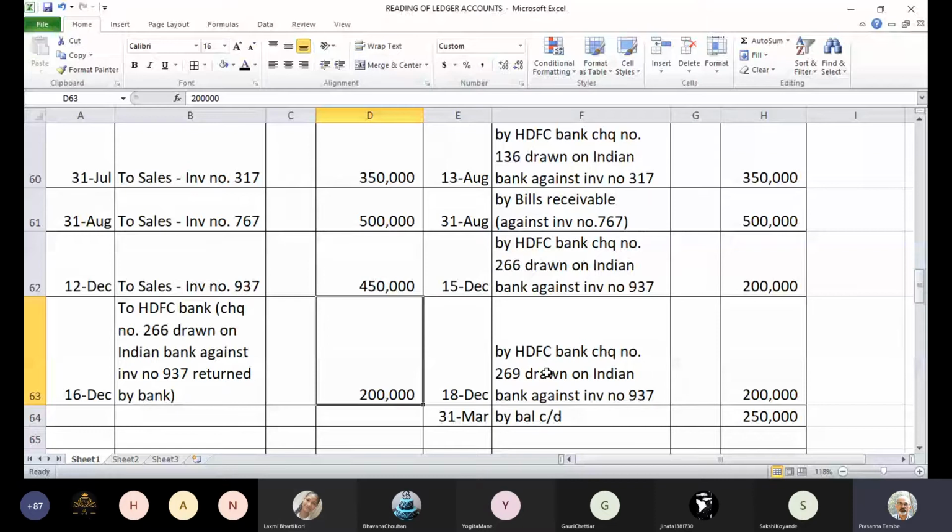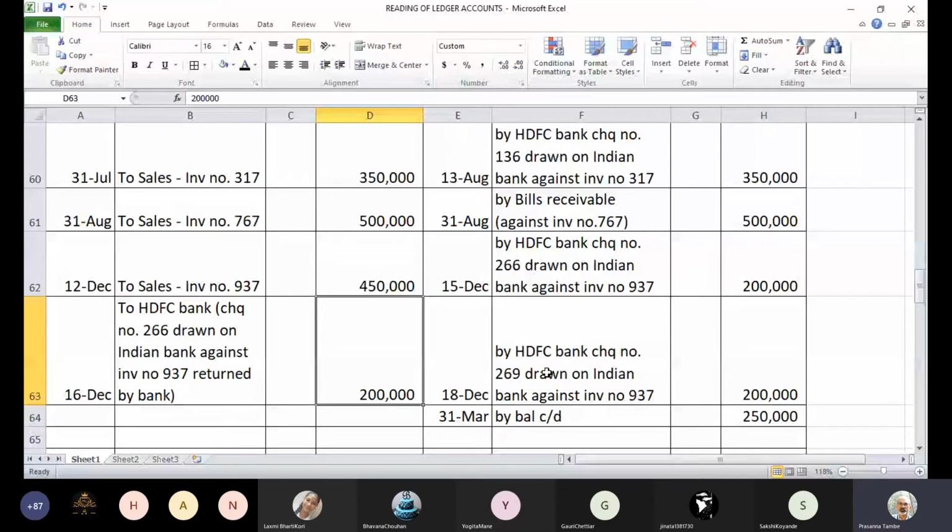Okay. So the bill value is 5 lakhs, and this BR, bills receivable, was accepted by him on the same day as date of sale, and this was against invoice number 767. So we have passed the entry BR account debit to Ajay's account 5 lakhs rupees. Till now, everybody is clear on what we have done? Yes, sir, now the entries are clear.